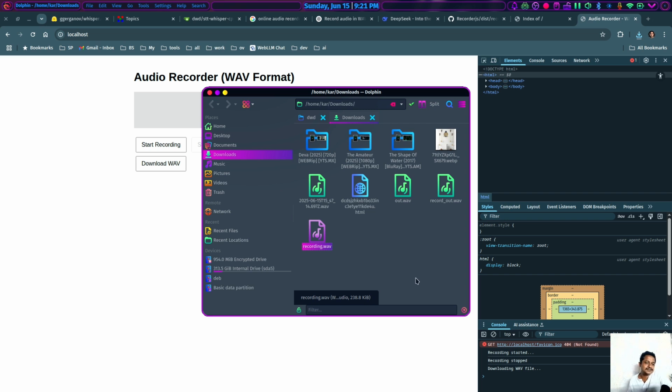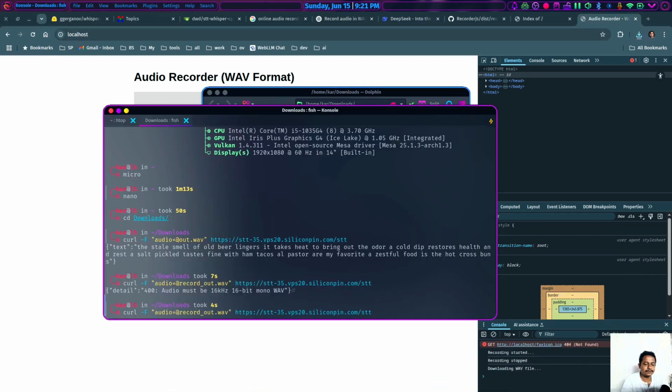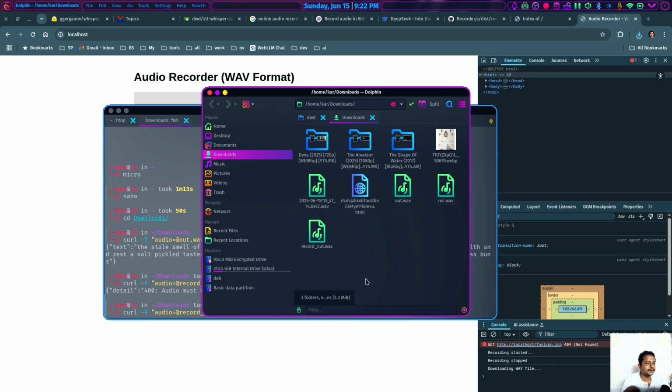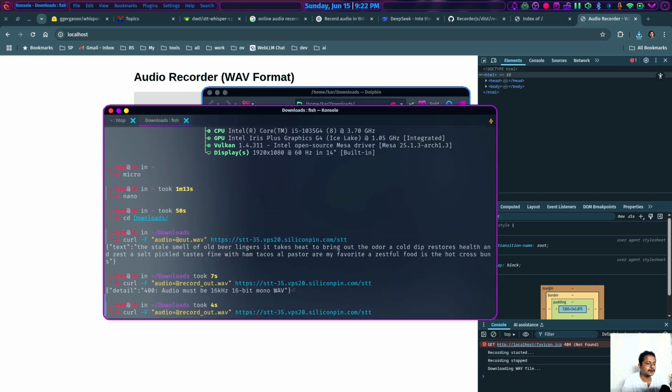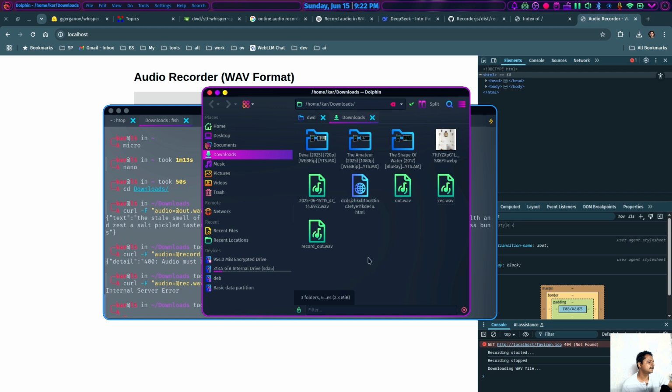size looks great and compressed. It does not provide a huge byte code. So 16-bit would be my requirement. Let's try if this works. Recording.wav. So let's rename it rec.wav and let's feed it to our server. Internal server error. Okay, that would be my second part, but initially let's try to listen if the audio is